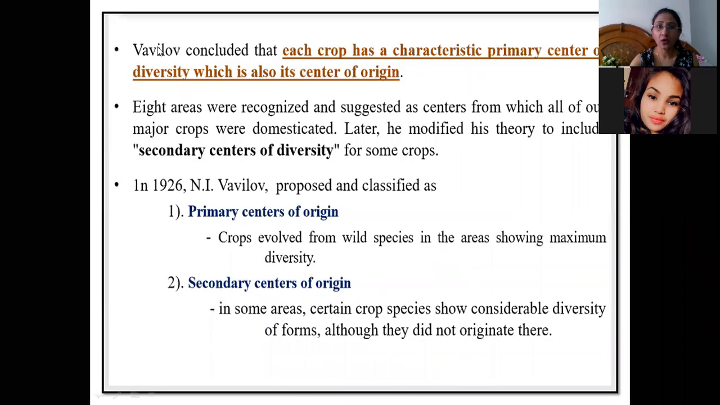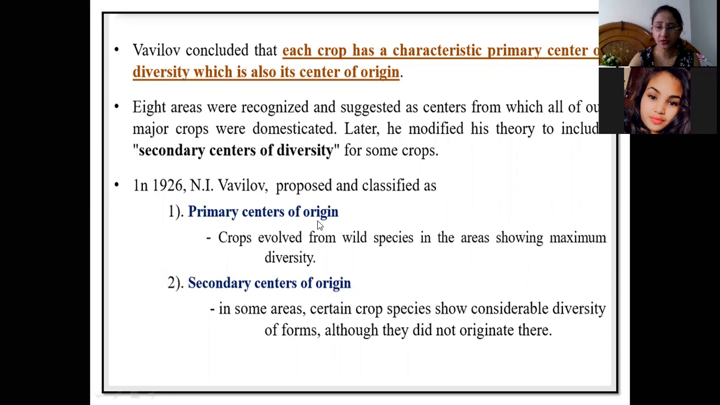Now, Vavilov concluded that each crop has a characteristic primary center of diversity, which is also called the center of origin. This we have seen in our first slide, where I have written centers of origin or centers of diversity, because centers of origin will only be the centers of diversity. That crop is found in its originated form there, and all the wild relatives will also be present in the vicinity. So the maximum amount of genetic diversity will be present there.